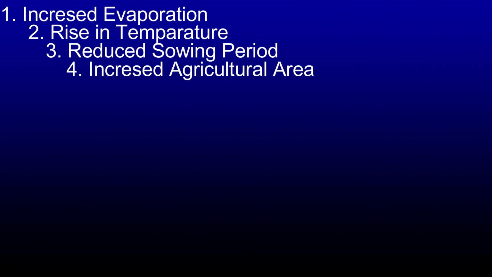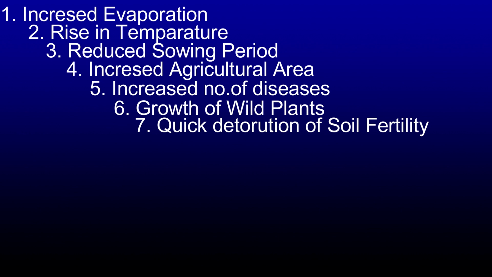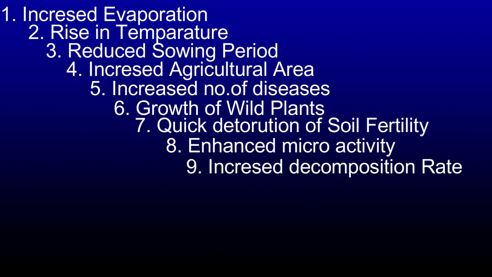Number 4, agricultural area will increase. Number 5, incidence of pests and diseases will become higher. Number 6, growth of wild plants will increase. Number 7, quick deterioration of soil fertility will take place. Number 8, microbial activities will be enhanced. Number 9, decomposition rate of organic matter and fertilizers will increase. Number 10, irregular rainfall, floods and water problems will increase worldwide.